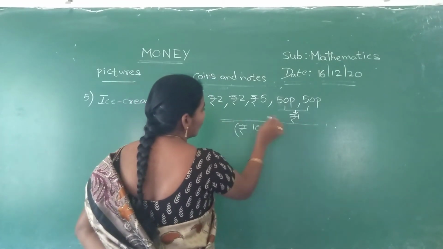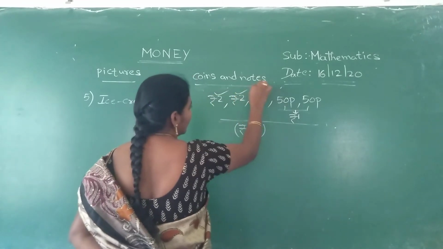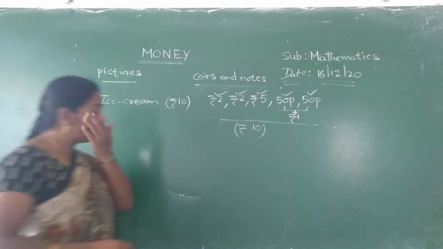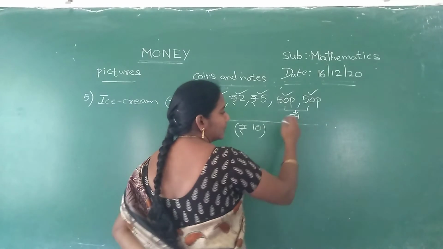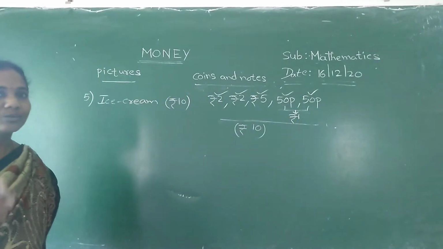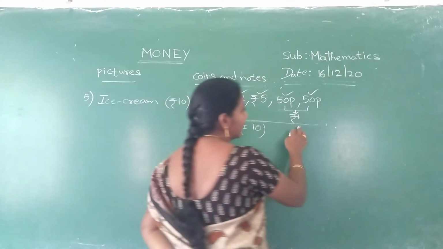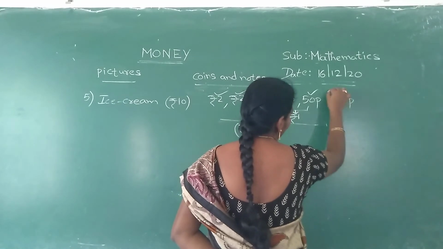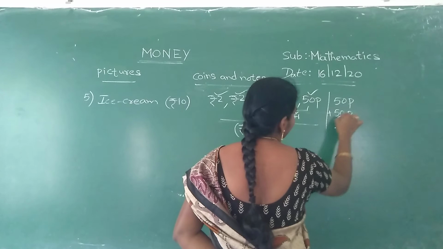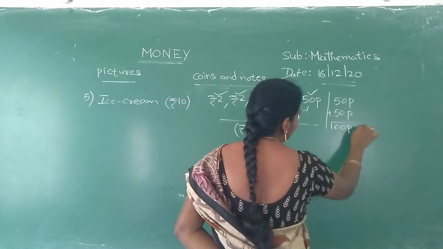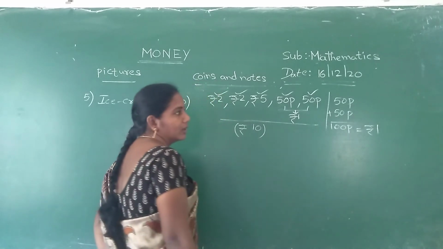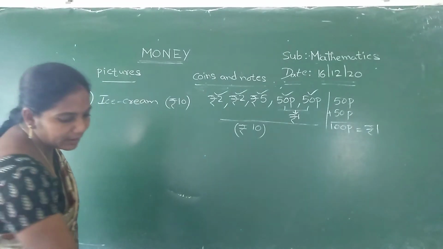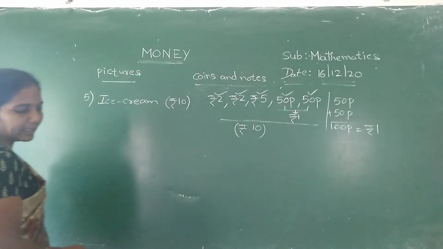Okay. So you want all the coins here. So keep a right mark on all the coins. You have to understand here, Nana. 50 plus 50 is 1 rupee, Nana. 50 paise plus 50 paise is 100 paise. 100 paise is equal to 1 rupee. Okay. So 50 plus 50 is how much, Nana? 1 rupee. Okay. Next, they gave the chocolate amount.